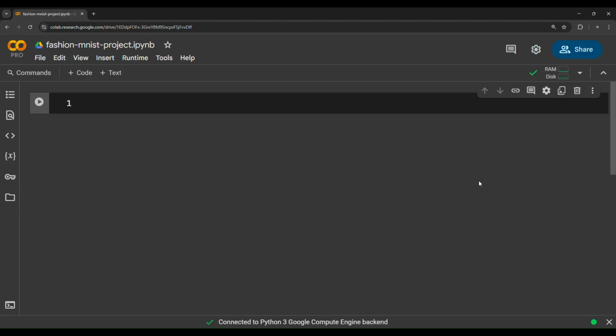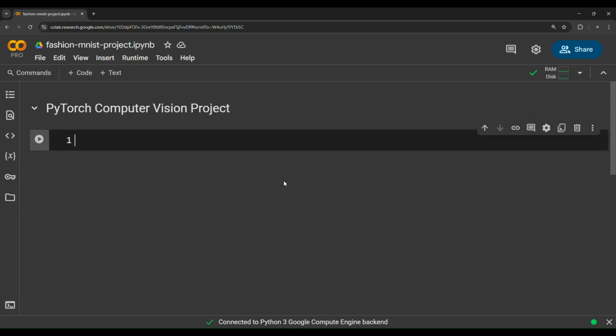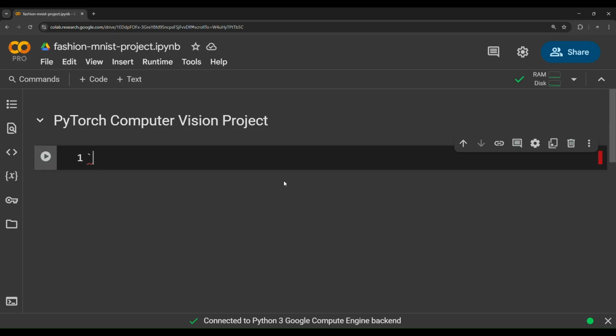Now as you can see, initializing and connected. Now it's connected. Now what we need to do is import the necessary libraries. So first of all, we need to put a comment here, PyTorch computer vision project, and then we need to import the necessary libraries. So one of the libraries that we need to use is called torchvision. So computer vision libraries in PyTorch.